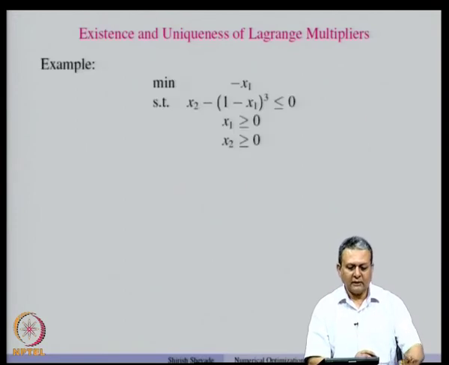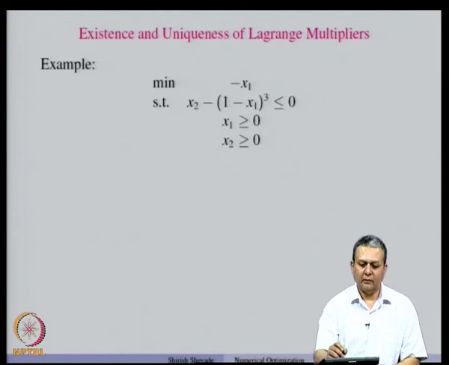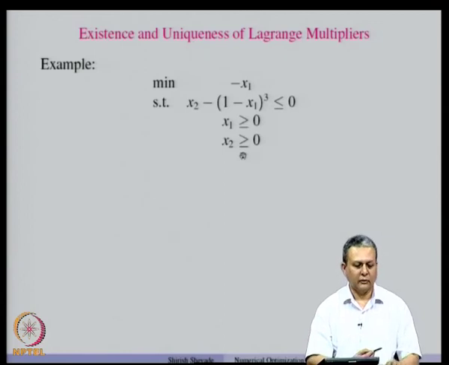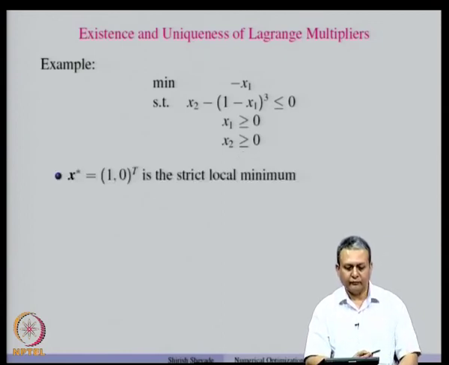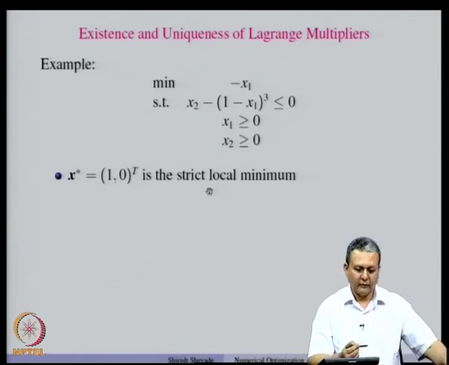So, let us consider a problem where we want to minimize minus x1 subject to x2 minus (1 minus x1)^3 less than or equal to 0, x1 greater than or equal to 0 and x2 greater than or equal to 0. Now, we have already seen this problem, and we also saw that (1, 0) is a strict local minimum of this problem.